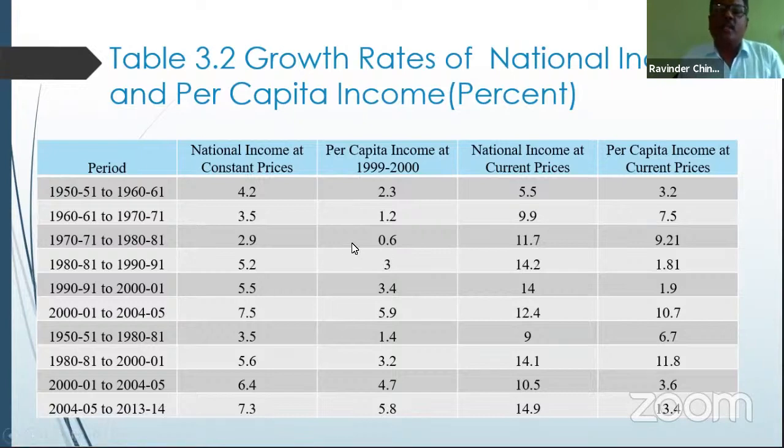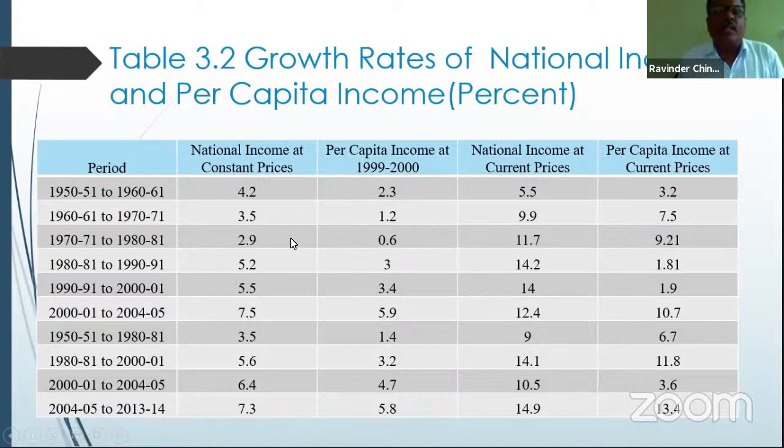And that's the worst situation we faced. It's almost an economic crisis situation that we were seeing in the economy. But after 1981 to 1991, in between that time, there were somewhat better things we were achieving. Healthy growth was reached, and the uptrend started. A 5.2% growth rate was recorded in national income, and per capita income increased by 3%. It was somewhat happy for us, and we achieved better growth during this period.